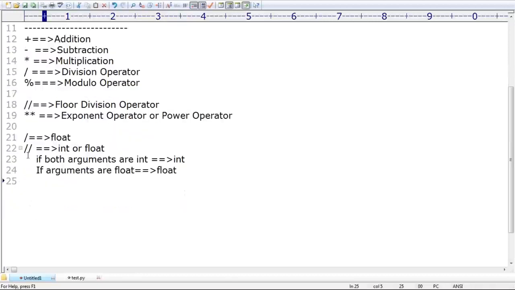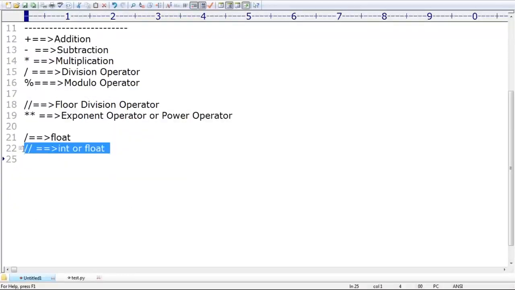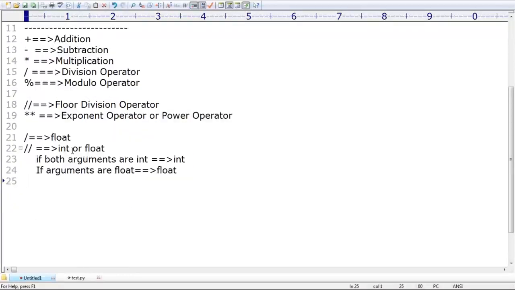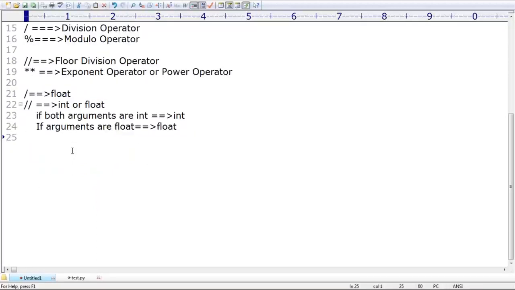Sir, it is applicable for integral arithmetic as well. Yes, it is applicable for floating point arithmetic also. But simple, sir, this division operator is always going to return only floating point value, only float data type, right? Sir, clear? Any explanation required?